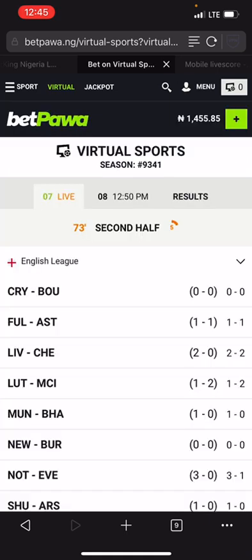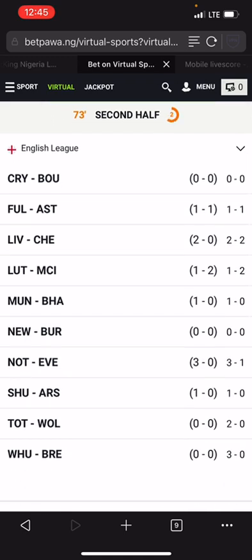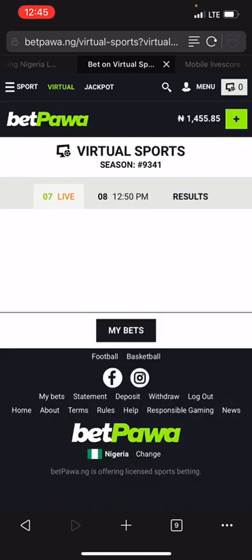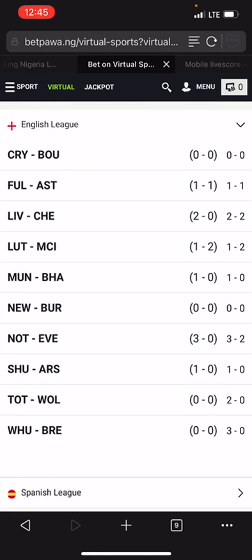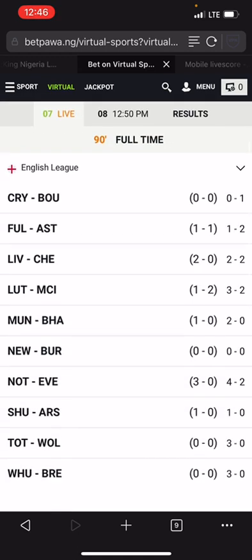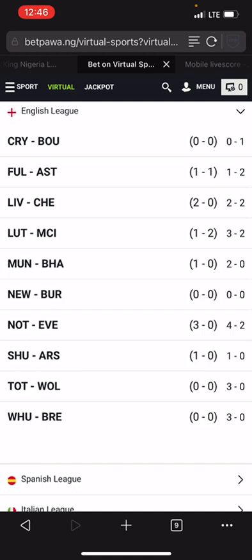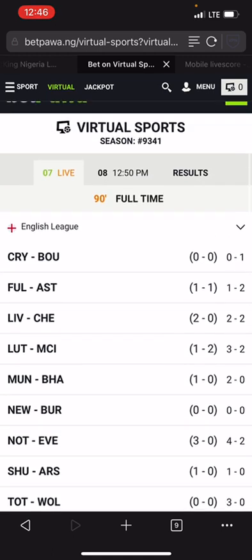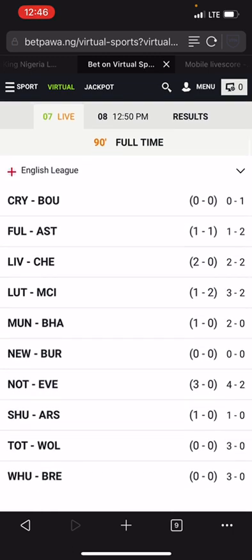So that is one-on-one calculation, and it is one of the best formulas to win virtual football on Betpawa. It is one of the best formulas inside Sharpest Formula 101 PDF ebook, which is the PDF and ebook for virtual football cheat for 2023. Make sure you focus on two teams that are in the same category. That is known as one-on-one calculation, once they have media odds.